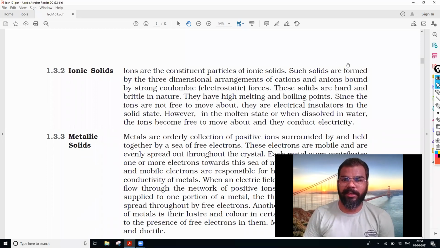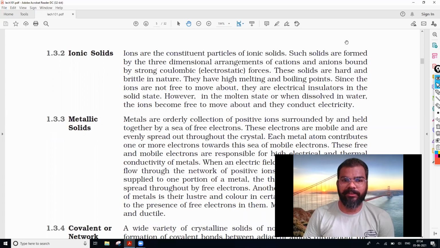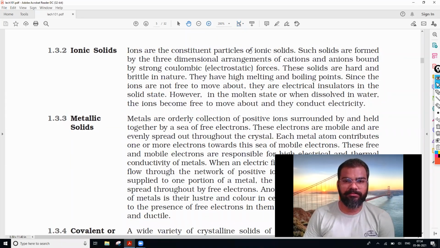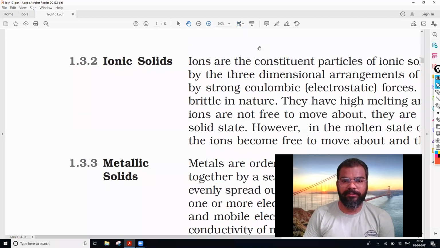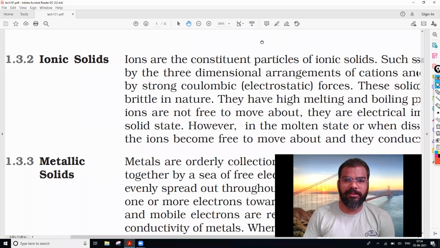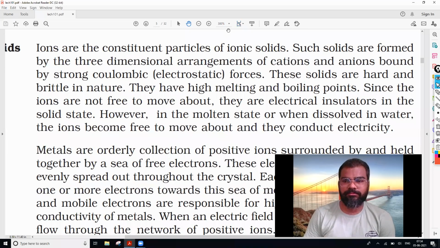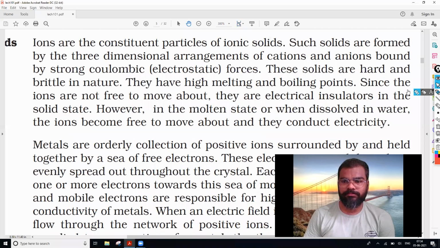So the next category is that of the ionic solids. So what are ionic solids? Let us see. First of all, ions are the constituent particles of ionic solids. There the constituent particles will be the ions.